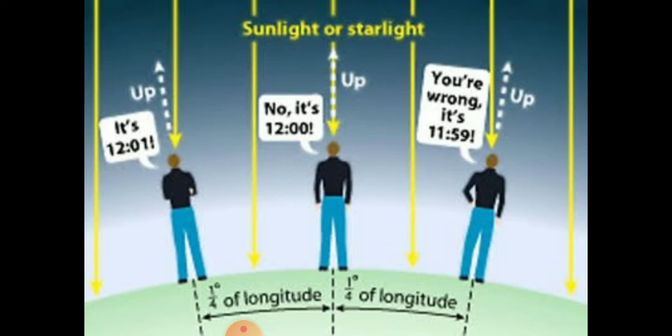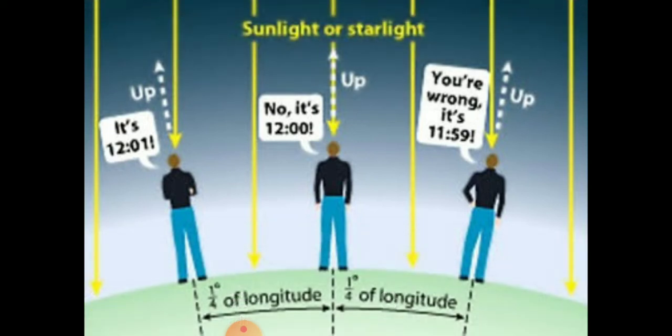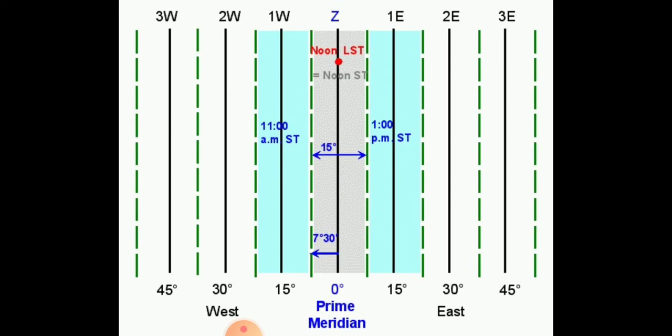Now if the time here is 10:32, what will be the time on the next longitude? It will be 4 minutes away, 1 longitude. So the same thing here, as we go 1 longitude towards east, you will find it goes on increasing by 4 minutes.